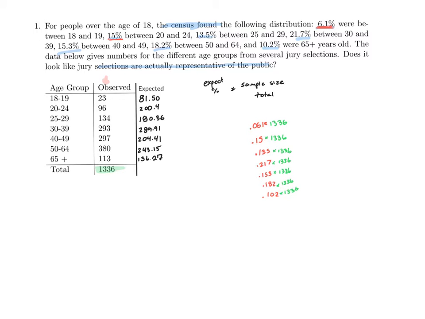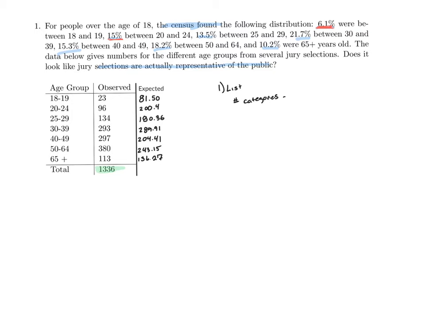Now we've got our expected values, let's go ahead and clean this up a little bit and get on to talking about our first step, which is to list. Now within my list step, the first thing I do is list the number of categories, and looking over there on the side, it looks like I have 7 categories. This leads me to find my degrees of freedom, which is the number of categories minus 1, or 7 minus 1, which is 6. My second step is to go ahead and list my hypothesis.